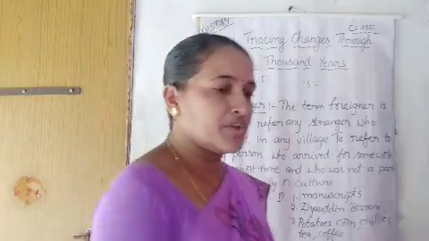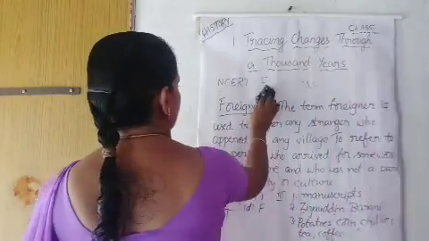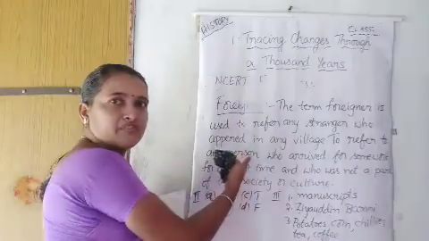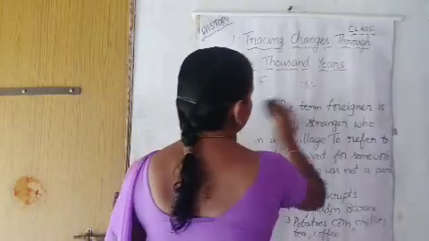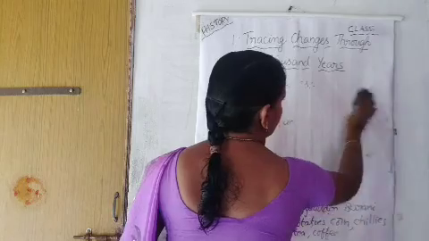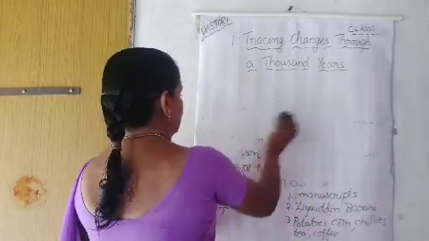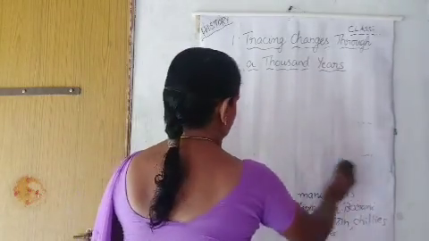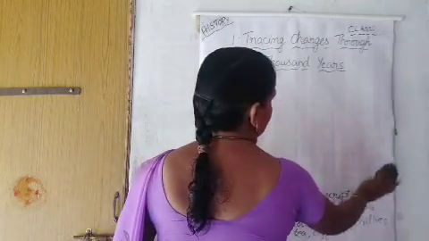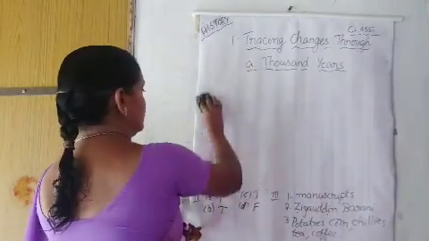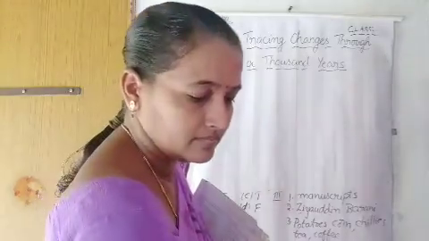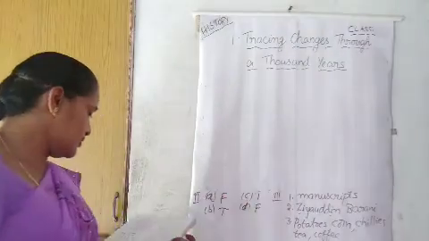Next, fourth question, children. So, I hope you understood this foreigner definition. So, I am rubbing this. Next, fourth question.